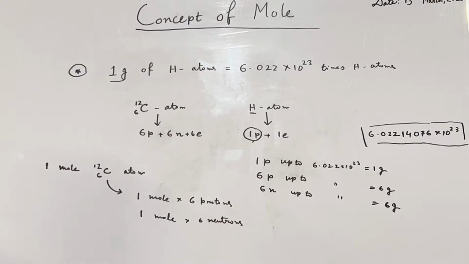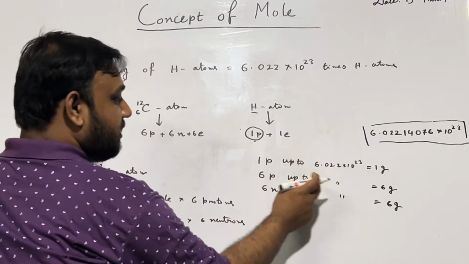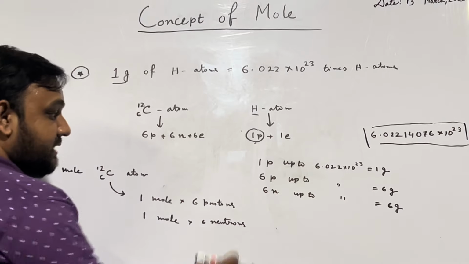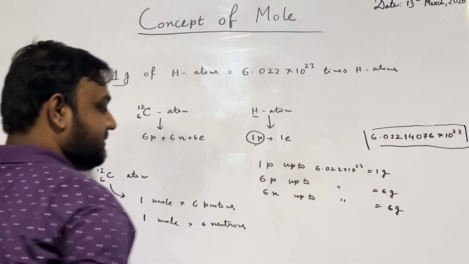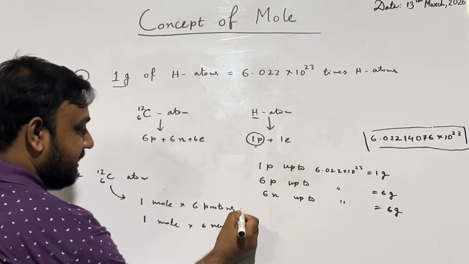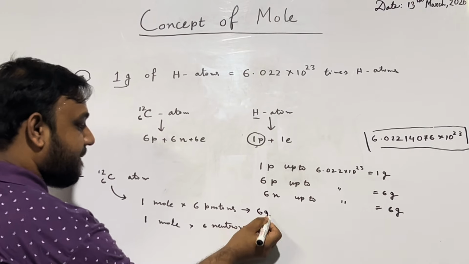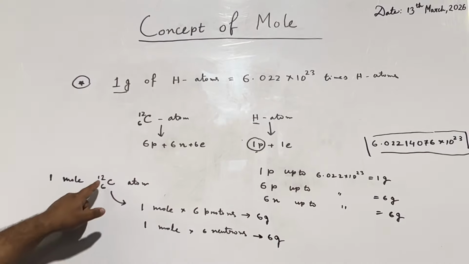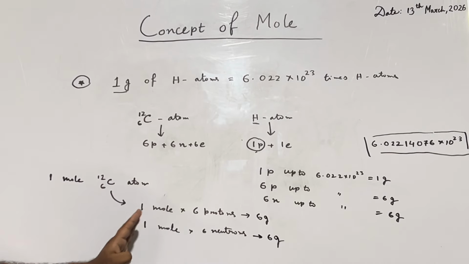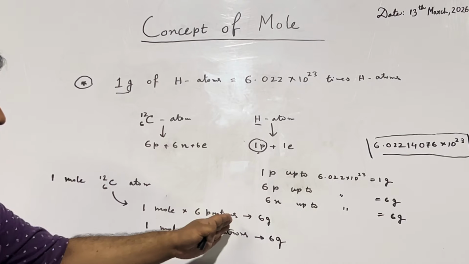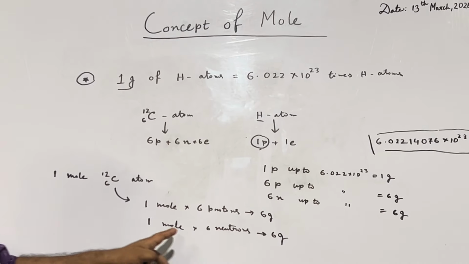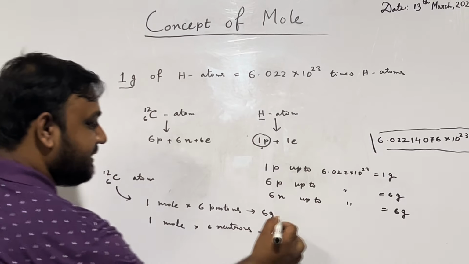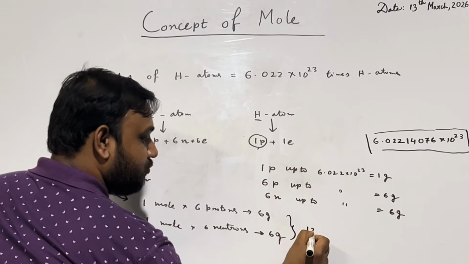We already know that 6 protons up to 1 mole give 6 gram, and 6 neutrons up to 1 mole give 6 gram. So for 1 mole of carbon, in total it is giving 12 gram.